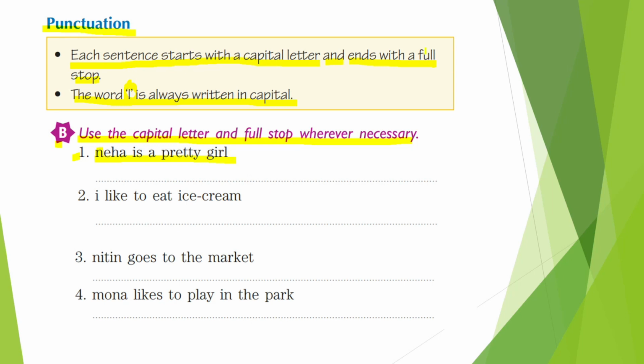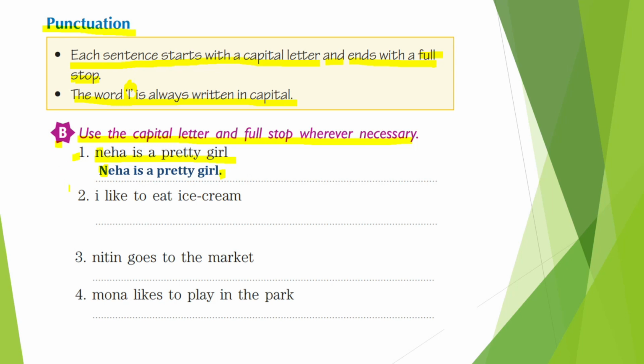We always put a full stop at the end of the sentence, right? So the correct answer can be: Neha is a pretty girl. You can see that Neha's N is capital here, and at the end of the sentence we have put a full stop. Now this makes a complete sentence.